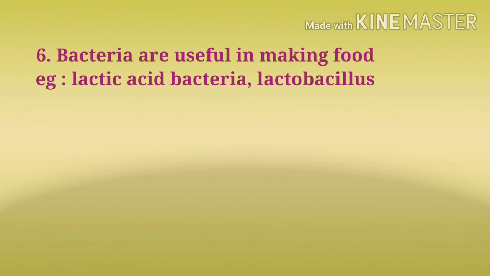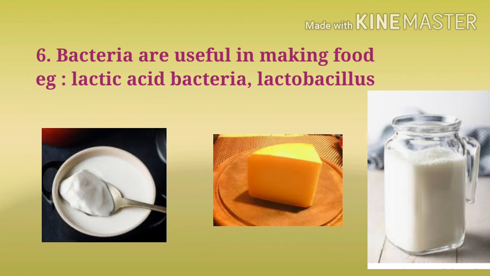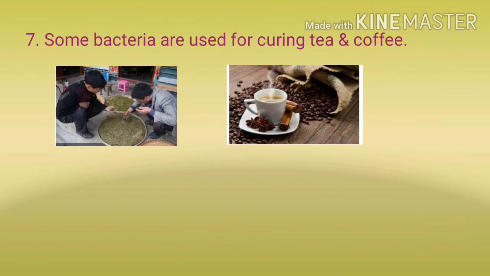Some bacteria are useful in making food. Lactic acid bacteria ferment sugar to produce lactic acid. Milk is fermented by some kinds of lactic acid bacteria such as Lactobacillus, and this Lactobacillus helps to produce curd, cheese, buttermilk, etc. Certain types of bacteria are used for curing of tea and coffee, and some bacteria are probiotics.